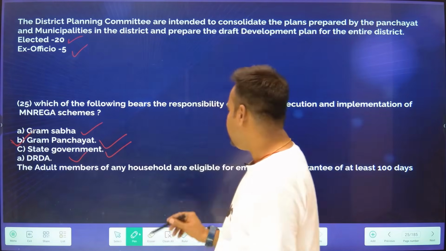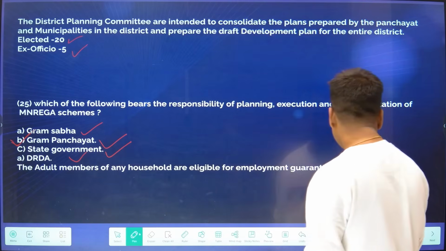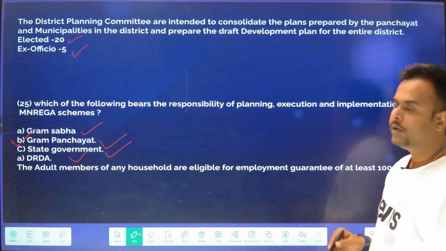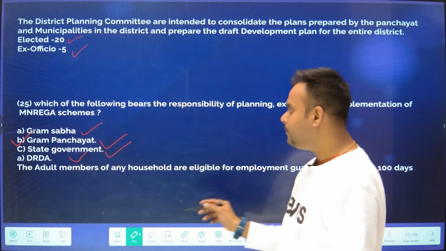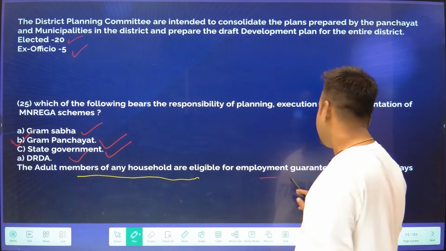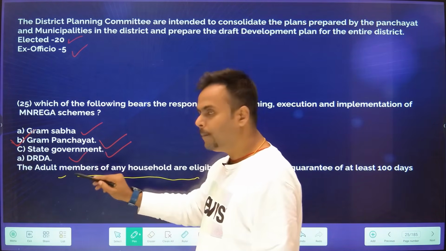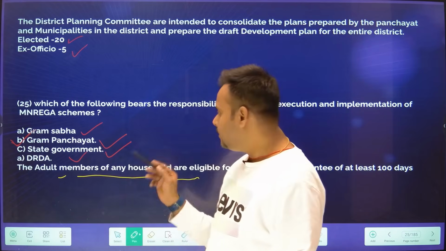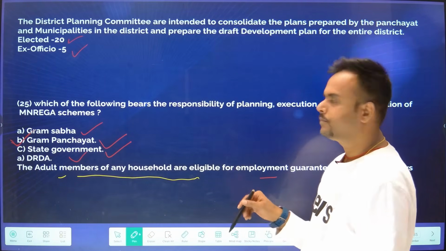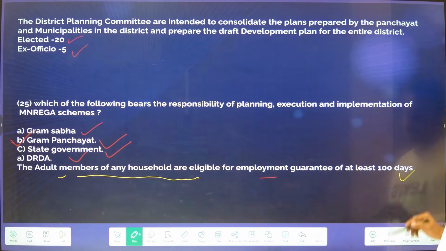In the MGNREGA scheme, there is a provision for 100 days of employment for persons living in that particular Gram Panchayat. And who can be the members? The adult members of any household are eligible for employment. Adult member means either male or female; both are eligible for the employment guarantee program under MGNREGA, and it guarantees at least 100 days of work.